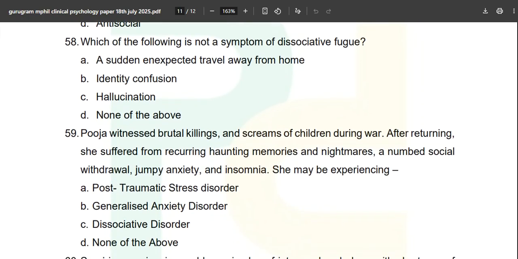Which of the following is not a symptom, and those who have done it, they are scoring high. Which of the following is not a symptom of dissociative fugue? This is given in the N book, C book about fugue. You will find a sudden unexpected travel away from home, identity confusion, and hallucination. Option number C is the correct answer, hallucination.